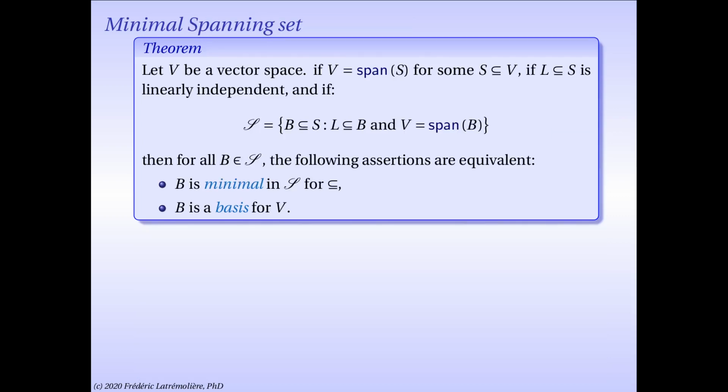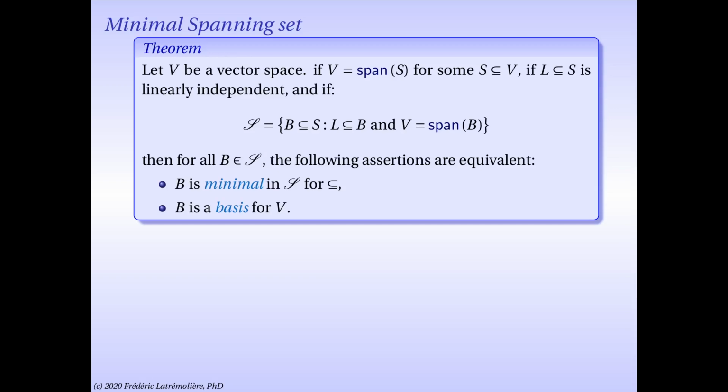So we're now going to prove a sort of dual result to the previous result about maximal linearly independent subset being basis. Namely, now we are going to discuss minimal spanning sets. And that is interesting because when we discuss linear spans, we had this question, which was, oh, okay, so a subspace is a linear span of many of its subsets, but in general, it would be natural to try to look for a sort of minimal subset that spans the whole subspace. And under what condition can we do that? Well, the theorem that I'm going to prove now is going to tell us exactly that those minimal spanning sets will have to be bases.